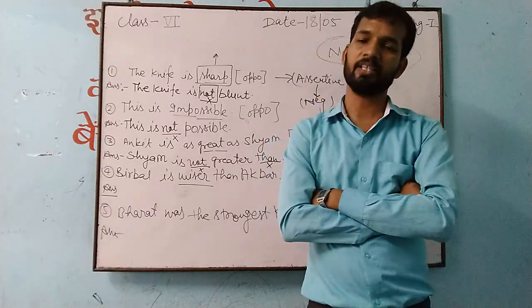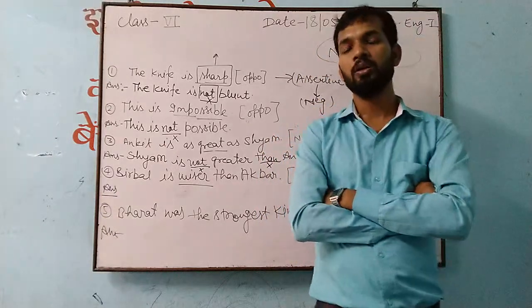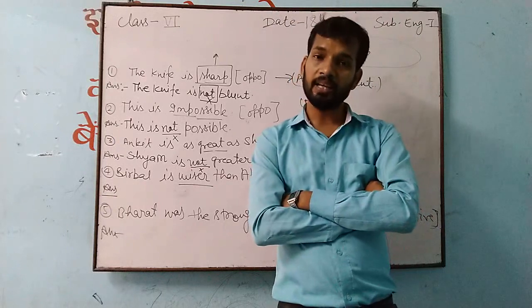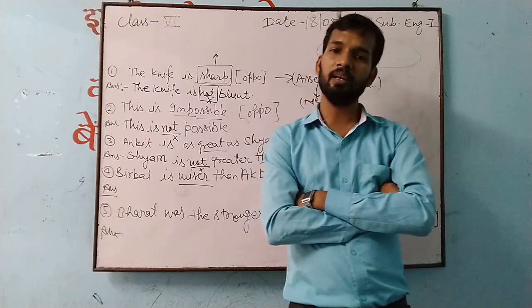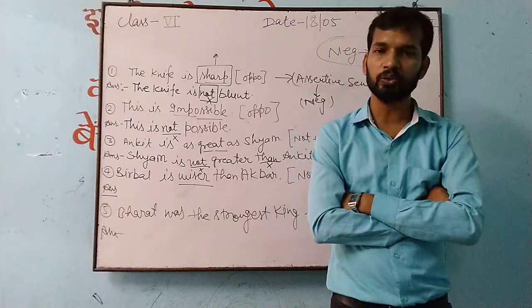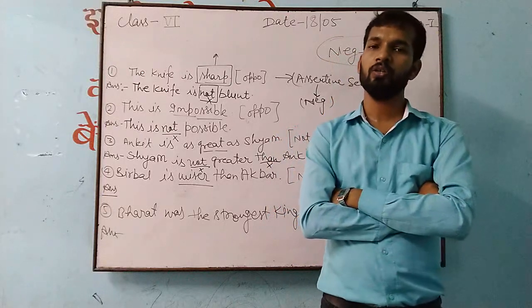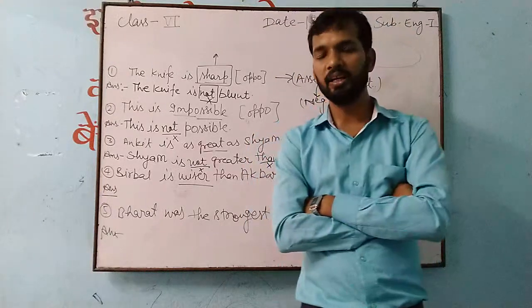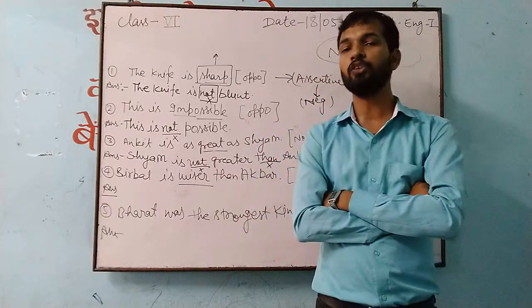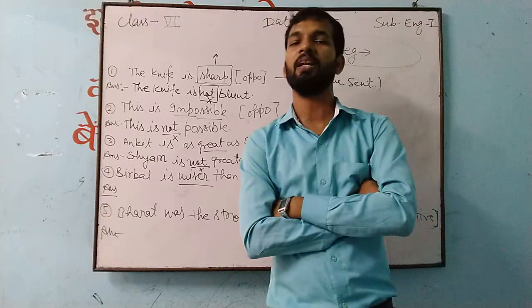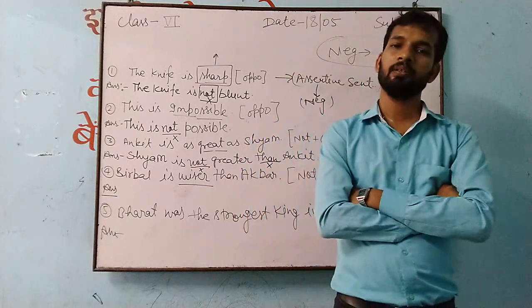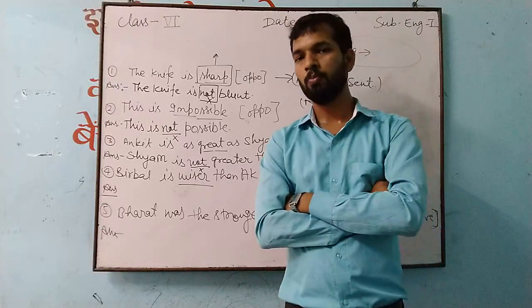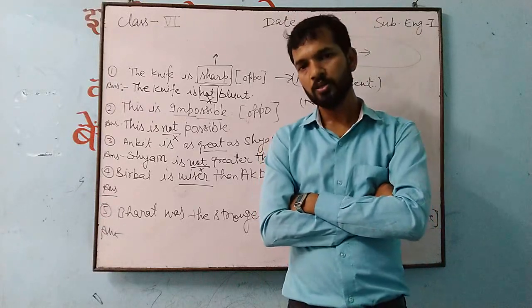And this is also a way to find out adjective in any sentence. Suppose that you are confused whether this is an adjective or not. So you place er or est. By placing er or est, if it is giving a sense of comparative or a sense of superlative, then it will be what? Adjective. And you can place more or most also. More for comparative and most for superlative.